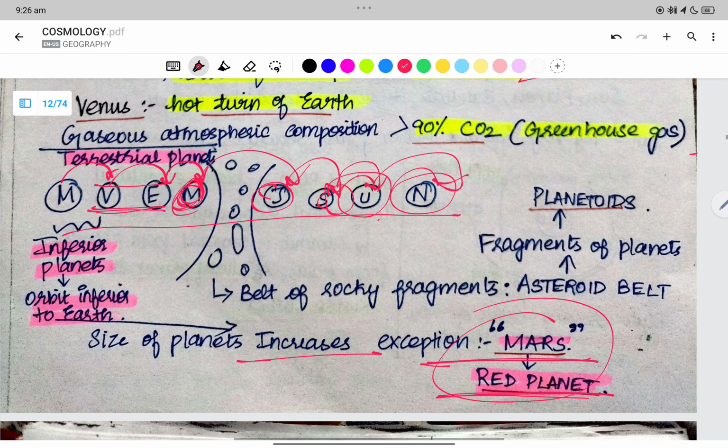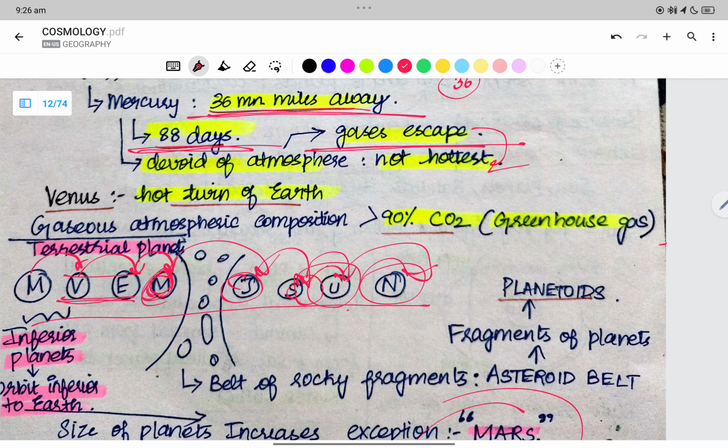Venus is the hottest planet, with a gaseous atmosphere which consists of 90% carbon dioxide and greenhouse gases, right?